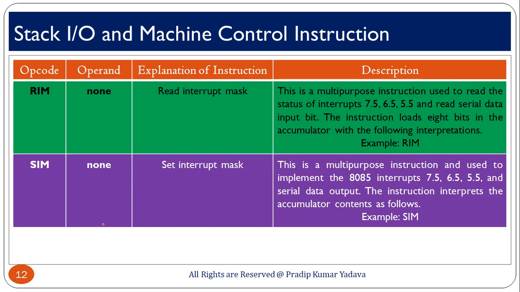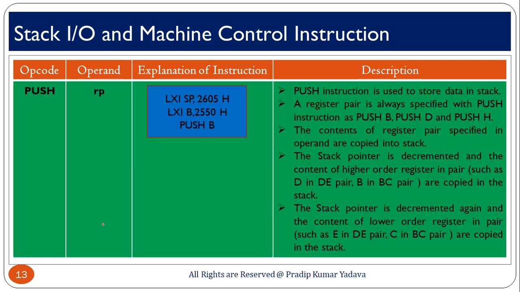And SIM means set interrupt mask. This is a multi-purpose instruction used to implement the 8085 interrupts and serial data output. So basically you can see RIM works for input and SIM works for output. Now the next is a very important instruction under machine control.